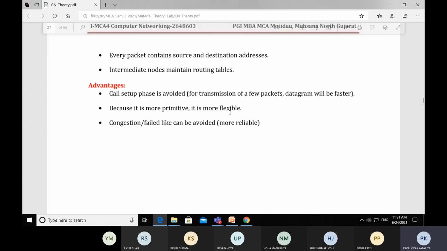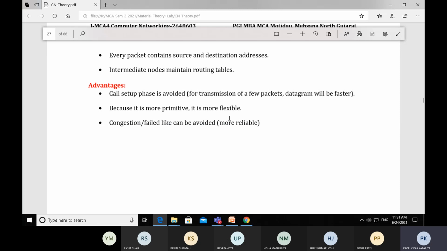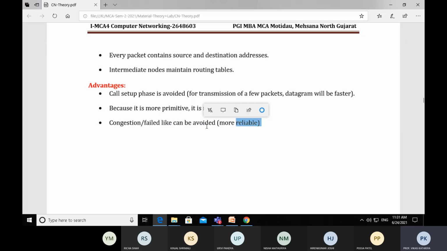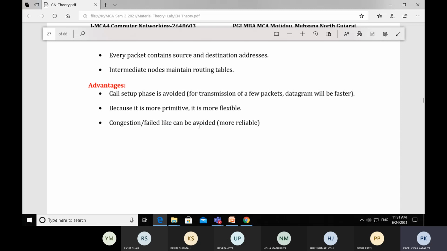But again, if you have bulk data, if you want to send mail to your client, your student, or your friend, or you are accessing bulk data from the server, then the datagram approach is not applicable here.